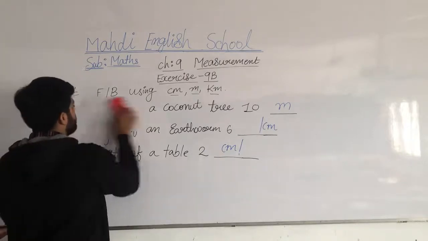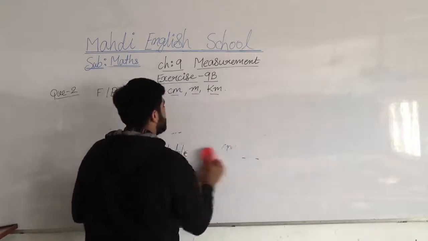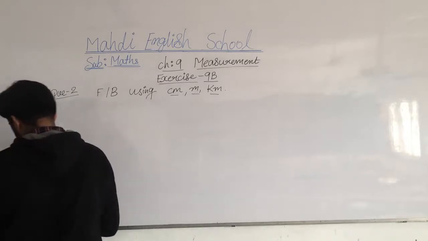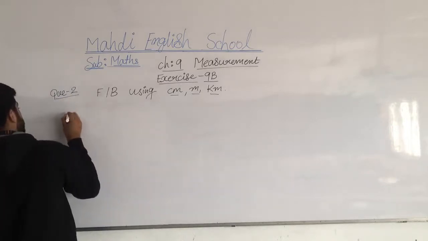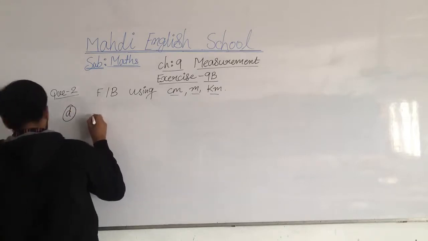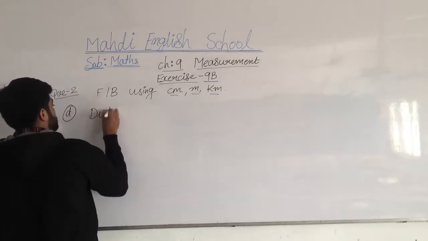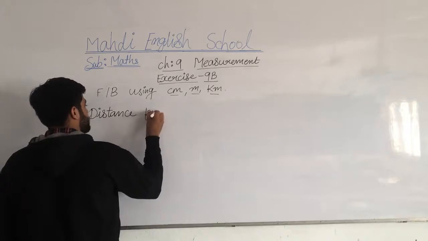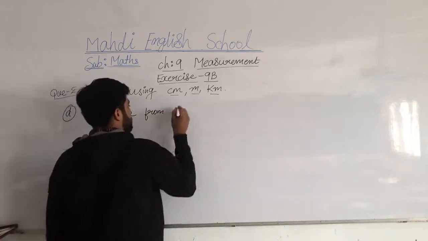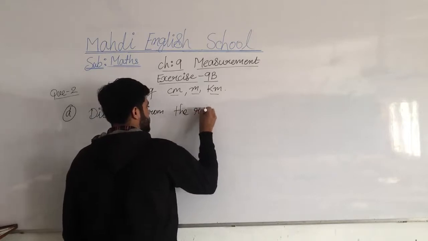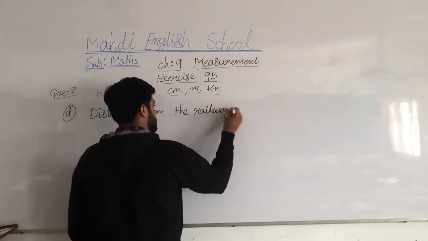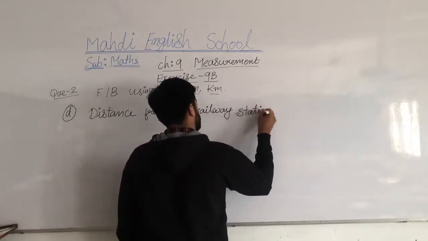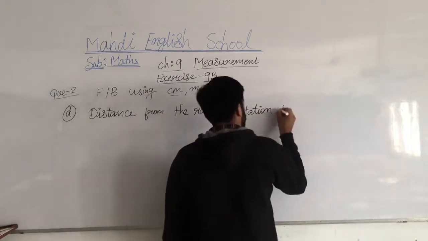Question number D, E, and F. So here we will start the question number E. First D, then E and F. So we have to measure the distance from the railway station to home.